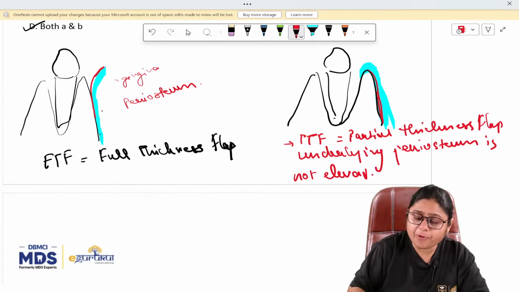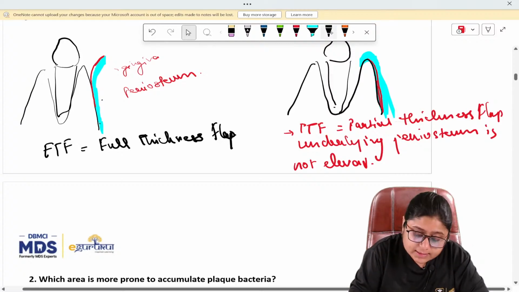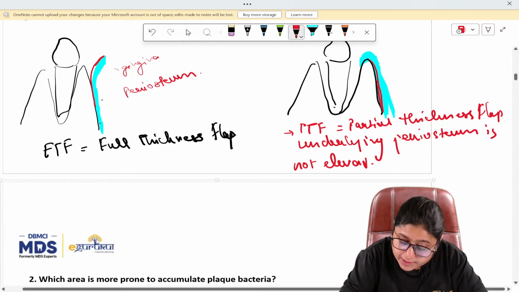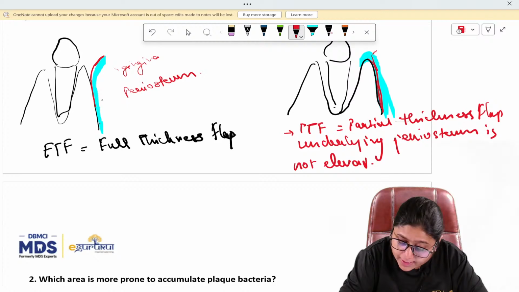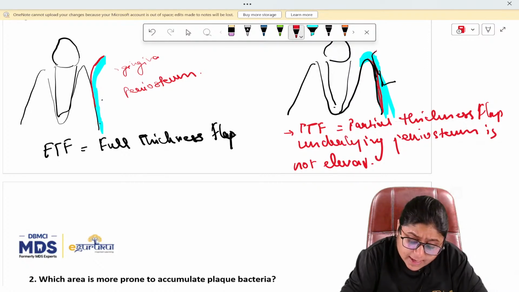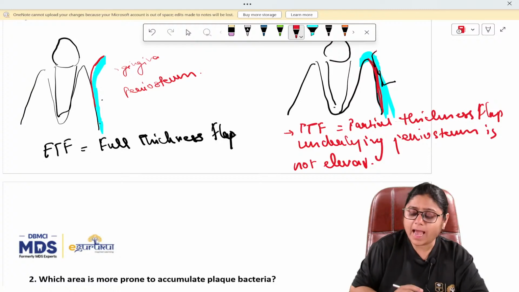Okay, so we are not separating it, we are just removing a part of the epithelium and the connective tissue, and the periosteum that is covering the bone is as it is.